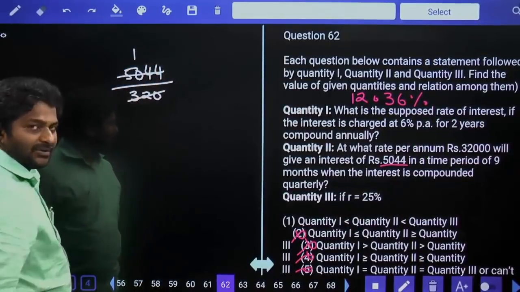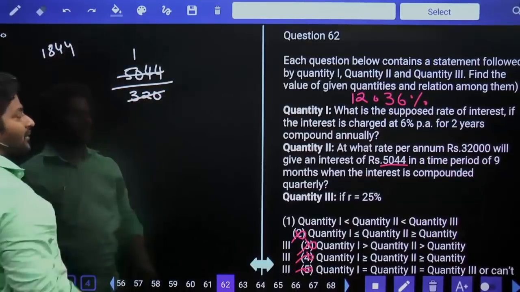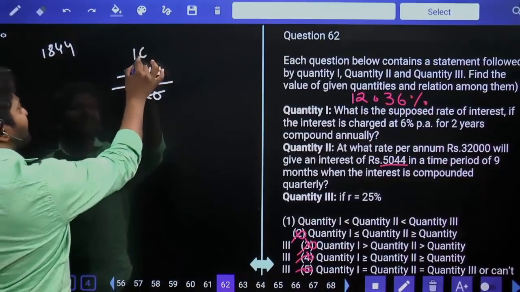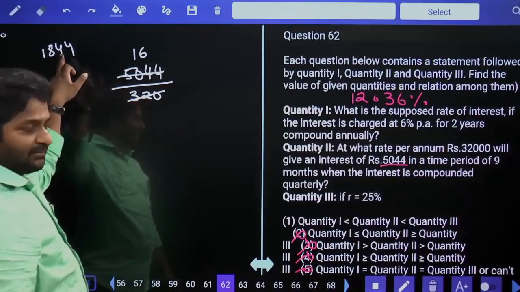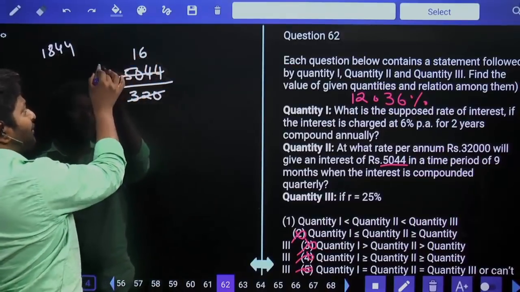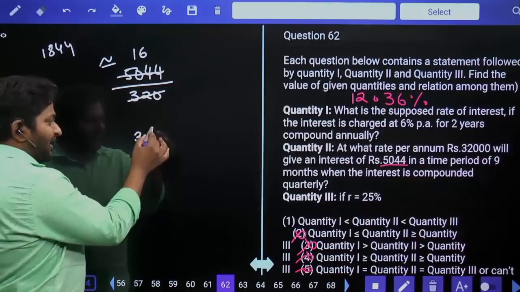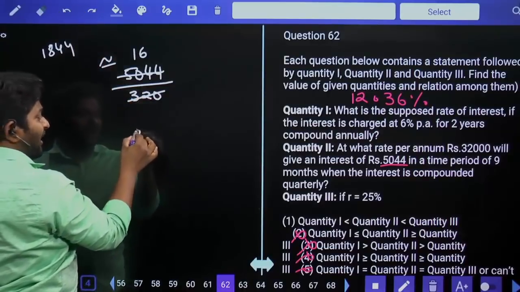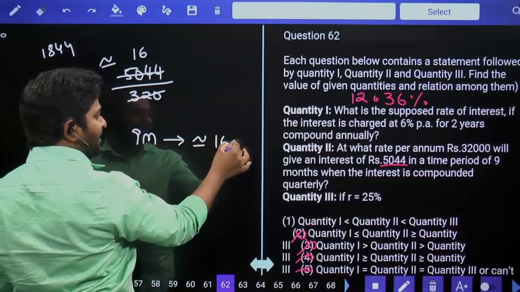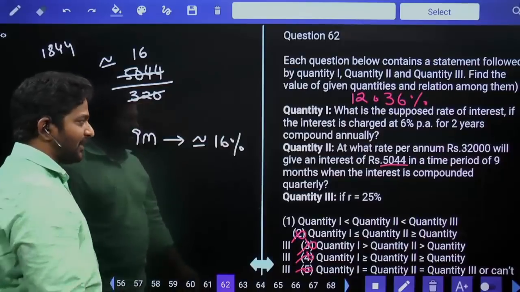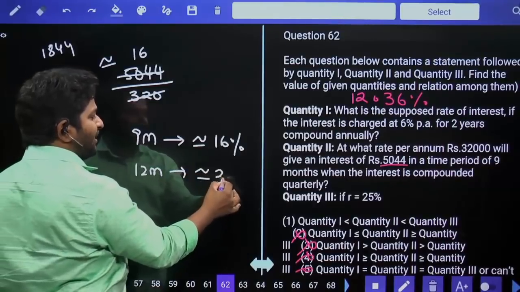320 once, and still you have 184 and then 4. Approximately 16 times. Not even 16, 6 times actually. 6 times of this number is equal to 1920, which is less than that. That will be approximately somewhere around 16 percentage. So for 3 times, or in 9 months, when you are getting approximately 16 percentage, in 12 months we will get approximately 20 percentage only,